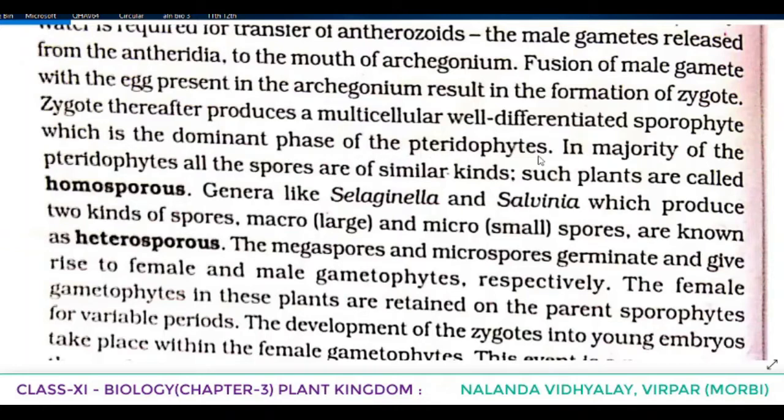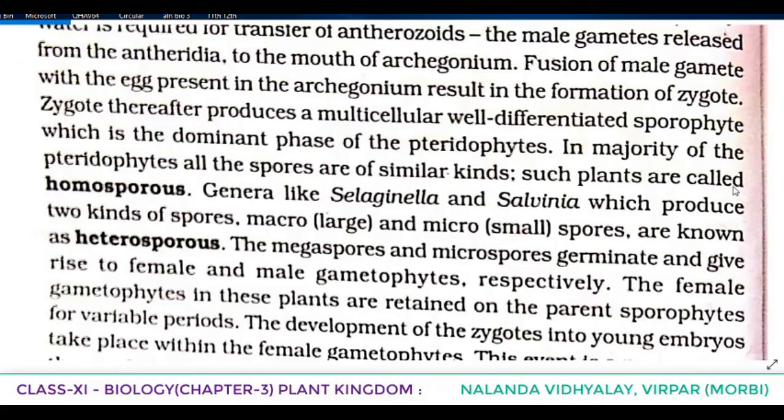This was the first point, that as compared to bryophytes, in pteridophytes the dominating phase is the sporophyte. So the fusion of male and female gametes results in the formation of diploid zygote, and the zygote produces a multicellular well-differentiated sporophyte, the dominant phase of pteridophytes. In the majority of pteridophytes, all the spores are of similar kinds.